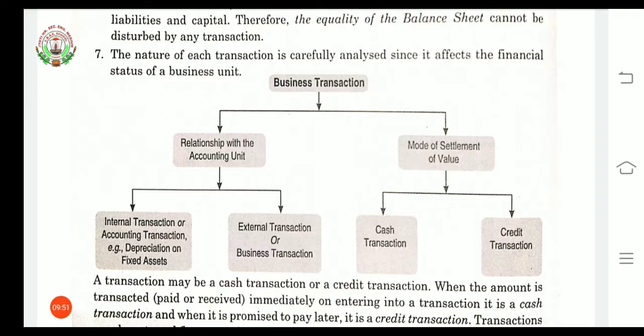Second is to identify the mode of settlement of value. There are two modes of settlement, cash or credit. When the amount is paid or received immediately on entering into a transaction, it is called a cash transaction. When it is promised to pay later and not given immediately, that transaction will be considered a credit transaction.